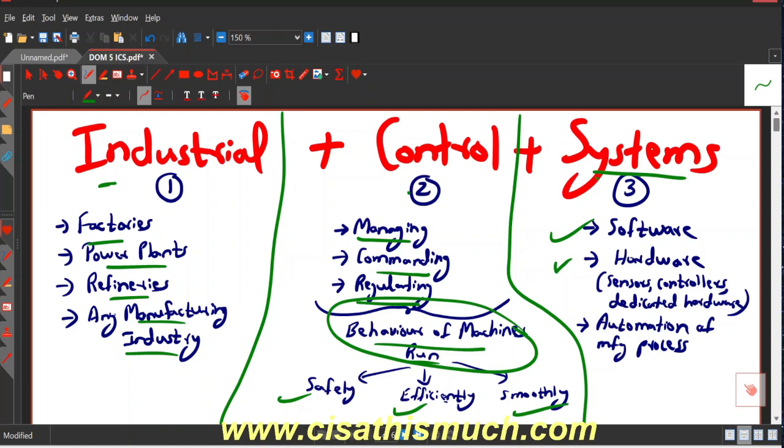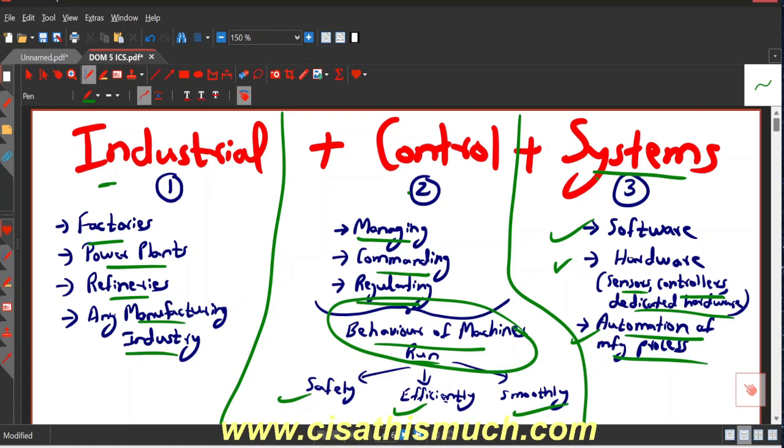It could be your sensors, your controllers, dedicated hardware. The main reason why we are making these kinds of systems is the automation of the manufacturing process. At least with this you get a basic idea, a basic overview of what we're going to learn. Definitely we'll be seeing various other aspects, but you must understand the overview of this topic before we proceed.